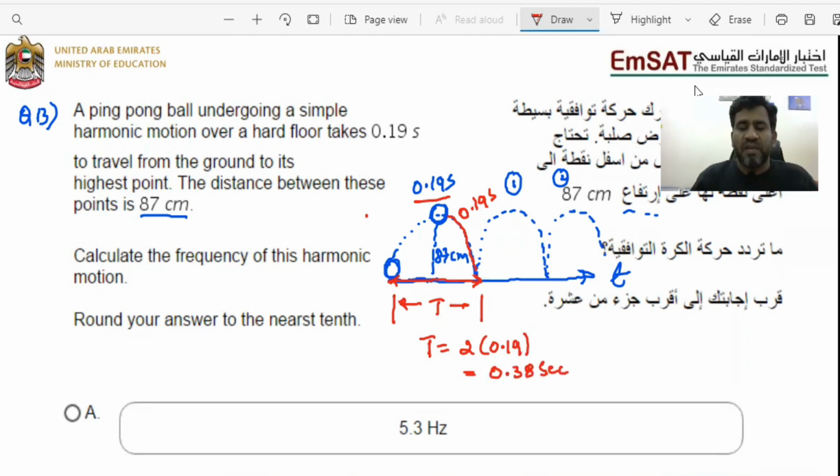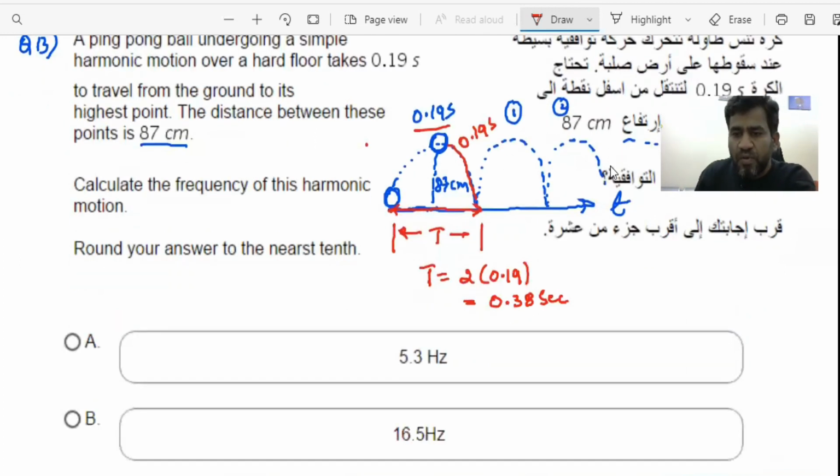And we know how the time and the frequency are related. Frequency is basically the reciprocal of the time period, or time can be said to be the reciprocal of the frequency. From this I can calculate f equals 1 divided by 0.38. So what value are we going to get?